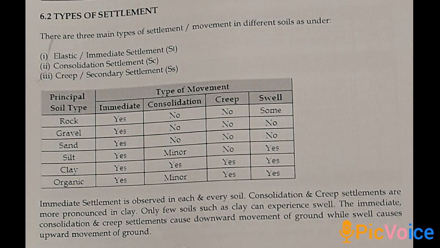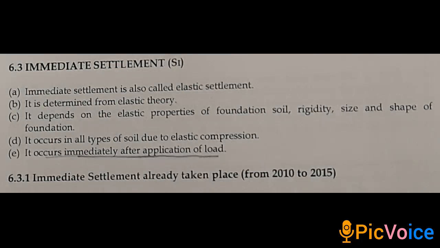In short, immediate settlement is observed in each and every soil. Consolidation and creep settlements are more pronounced in clay. Only a few soils such as clay can experience swell. The immediate, consolidation and creep settlements cause downward movement of ground, while swell causes upward movement of ground.